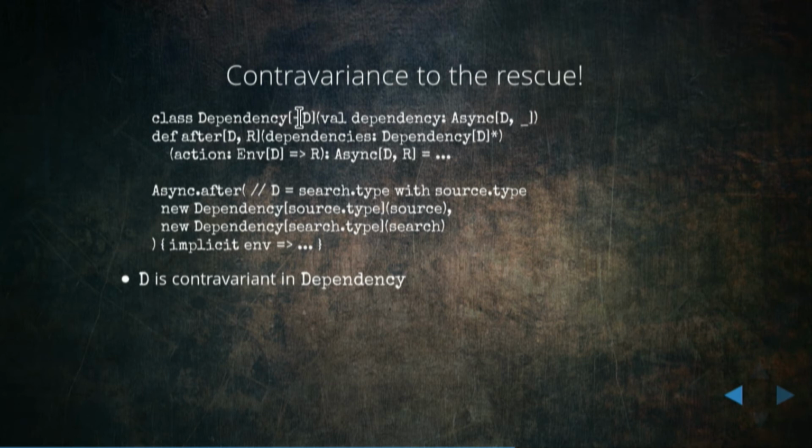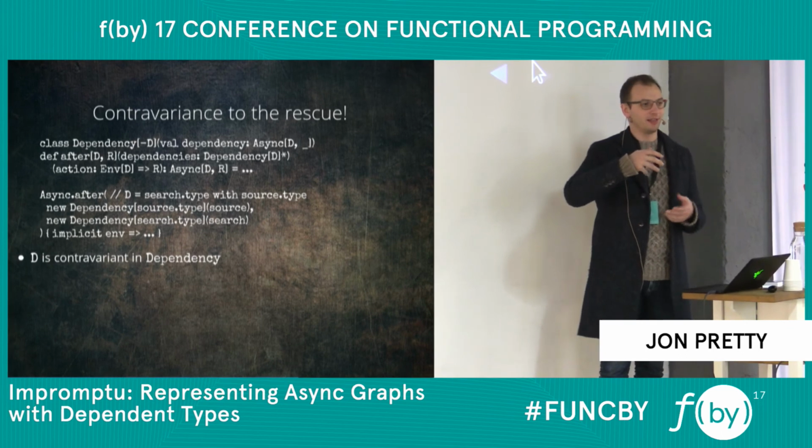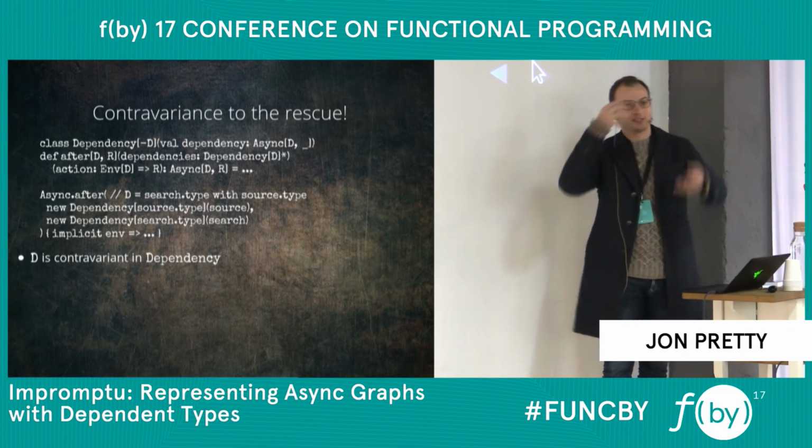And by virtue of this minus in the type parameter, this will be a contravariant type parameter. And we can wrap each of those parameters, source and search, specifying the type as source.type or search.type, the type that gets inferred by virtue of these parameters being provided and the compiler doing what it always does, which is to calculate a least upper bound. Under contravariance, that subtyping relationship gets reversed.